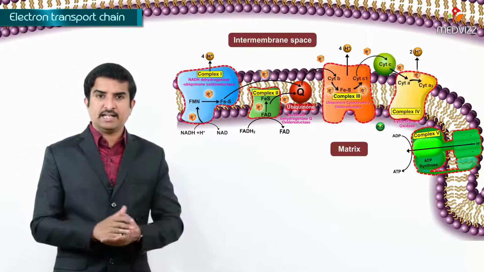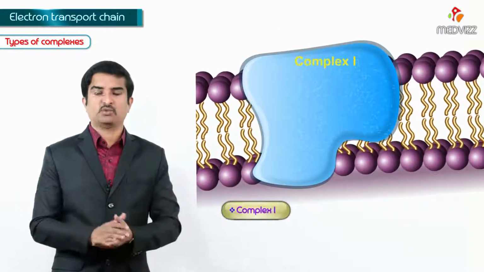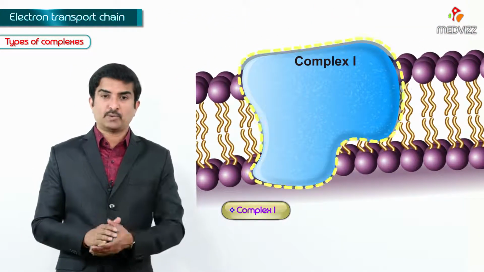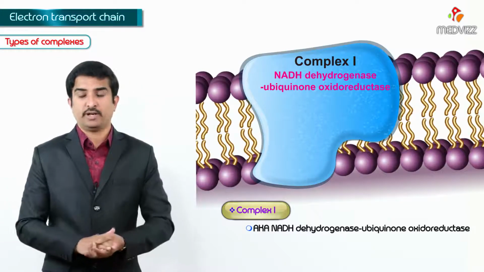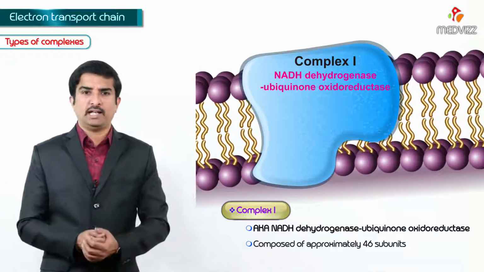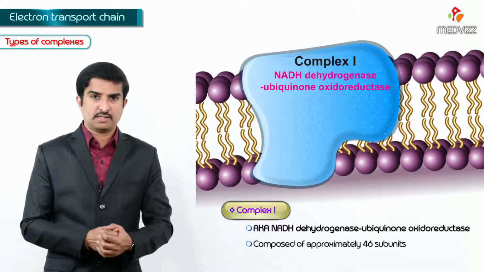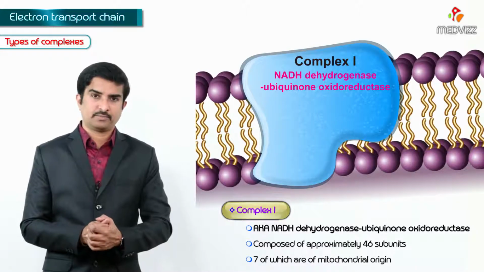Now let us discuss in detail the various complexes. First one is complex 1. Complex 1 is also called NADH dehydrogenase ubiquinone oxidoreductase, and it is composed of approximately 46 subunits, of which only 7 are of mitochondrial origin.